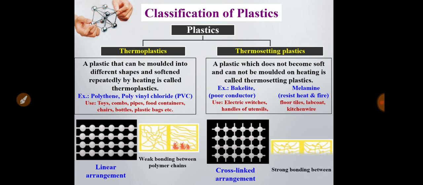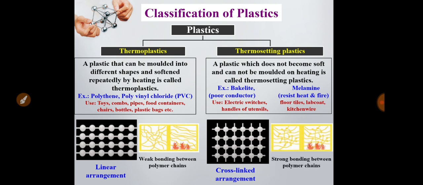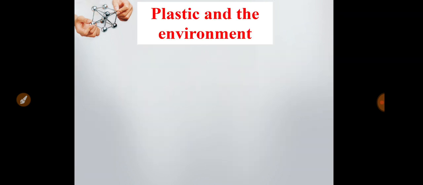On the other hand, if you heat a thermosetting plastic, there are strong bonding interactions between the polymer chains. That's why if you heat it, the polymer chain cannot be disrupted. That's why it remains the same, so it does not become soft or cannot be molded on heating. These are the basic differences between thermoplastics and thermosetting plastics.